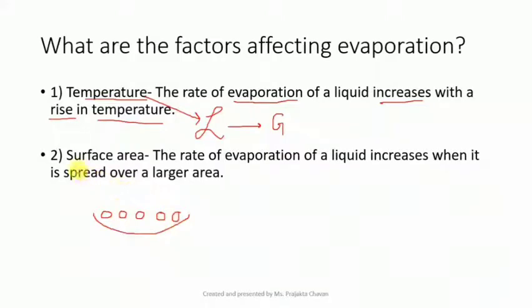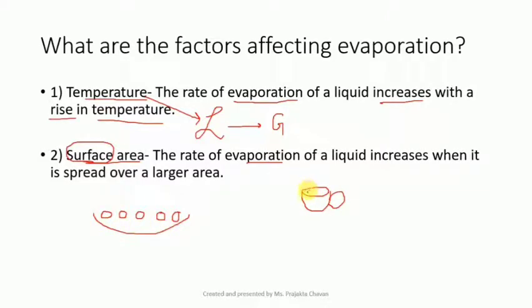So if the surface area, which is nothing but the area present at the surface of the liquid, is more, then obviously the rate of evaporation will also be more. So when the tea is hot, what is done, students? Yes, it is poured in the saucer. Okay, so why do we do that? Because when it is kept in a saucer, the surface area increases.